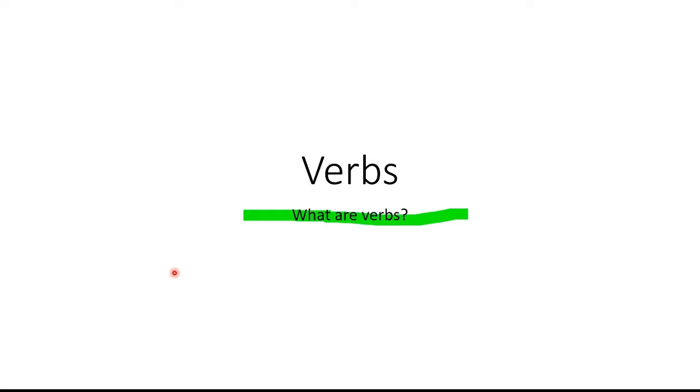In today's class, we will study verbs. This is going to be a very thorough discussion of verbs, its different types, its different forms, and hopefully by the time this lecture ends, you will have a very strong understanding of verbs, its different forms and its different types, and how verbs are used in a sentence and how the verbal forms can be used in a sentence.